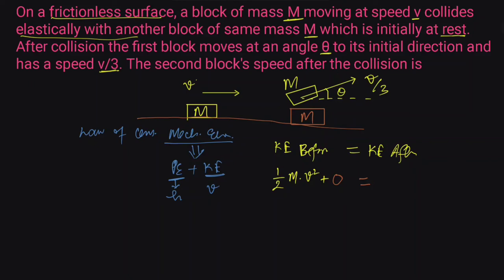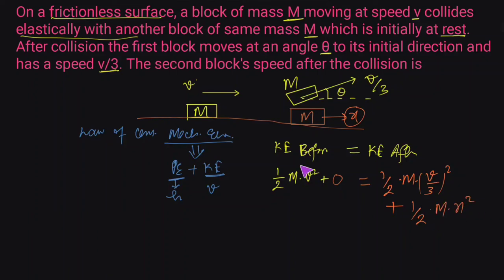After the collision, this block, which earlier was moving with velocity v, starts moving with velocity v by 3. So the kinetic energy after collision of this block would be half times m into (v by 3) square, plus this stationary block would have also attained a certain speed. So we have to find that speed. Suppose the speed at which this block starts moving after the collision is x. So the kinetic energy of this stationary block after the collision would be half m x square.